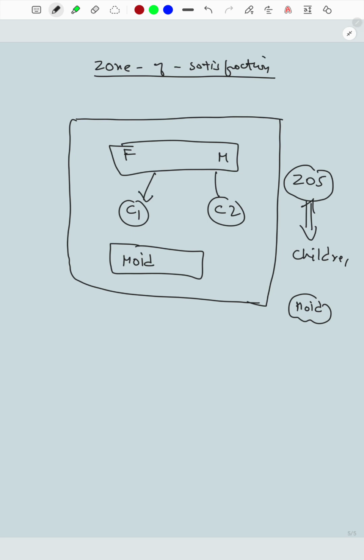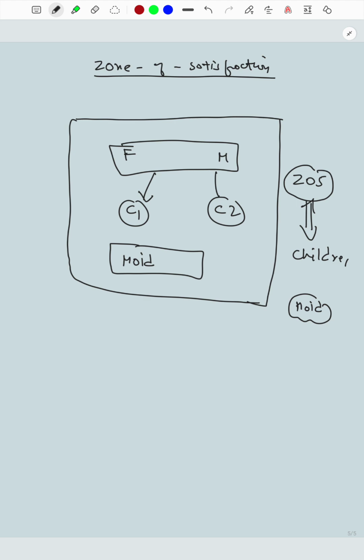I will try to broaden the explanation of zone of satisfaction through different dimensions. For instance, the satisfaction zone of children is different from that of a maid.